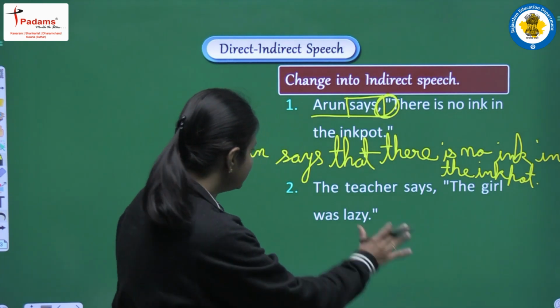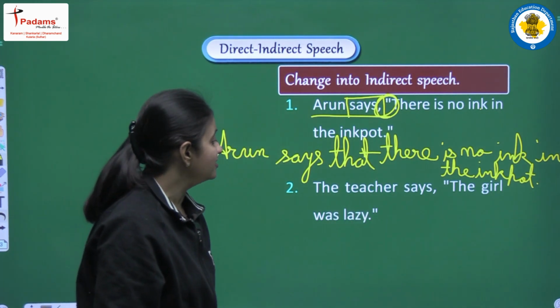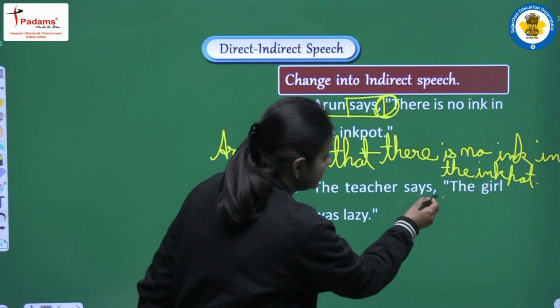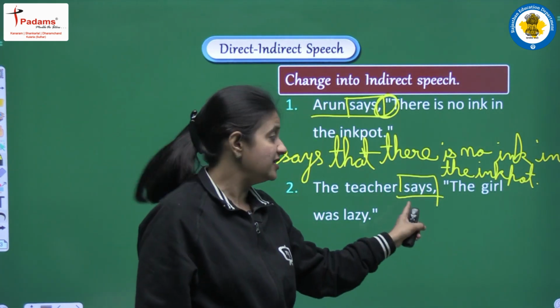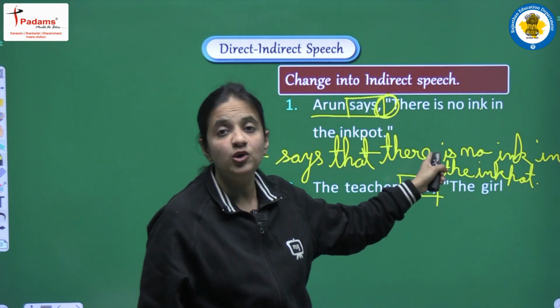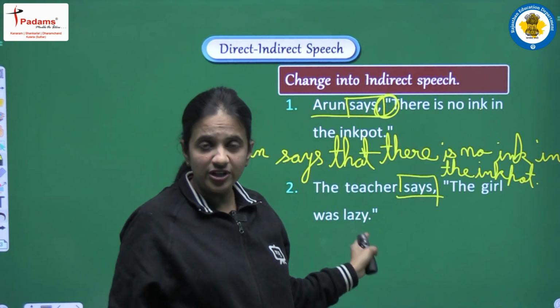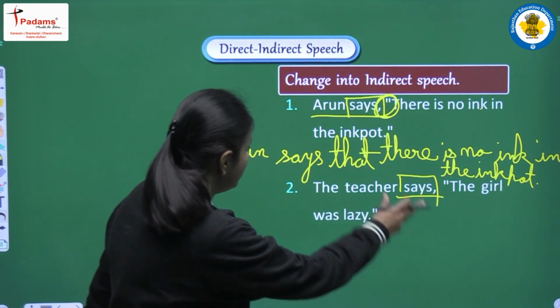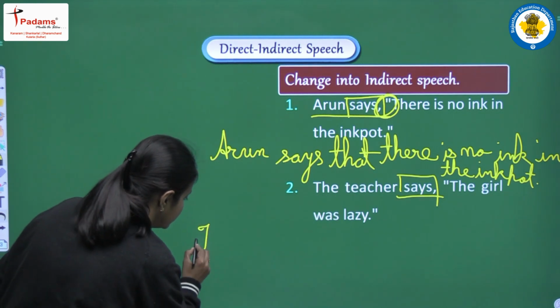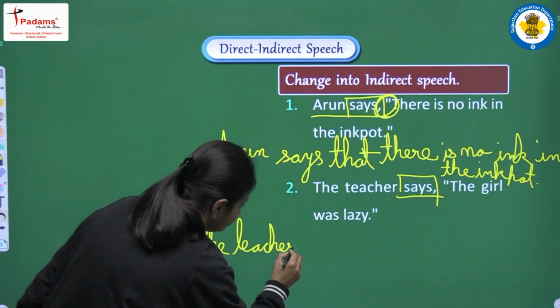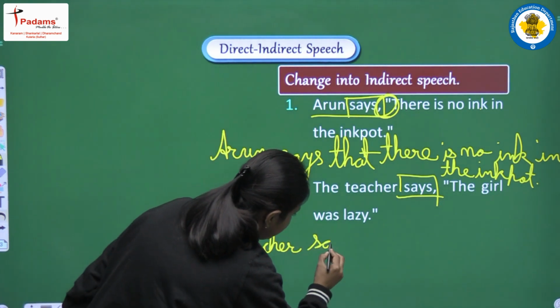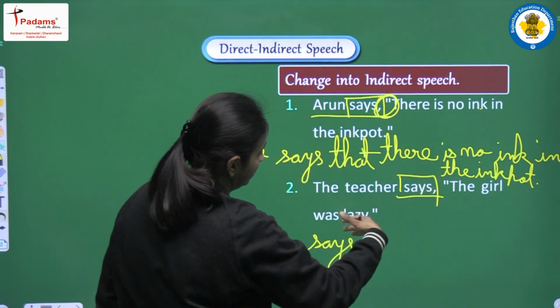Right? Let's read the second one. The teacher says the girl was lazy. In this sentence also we have present tense, present simple, here with says, and in this sentence also we have no object. So in the reporting verb we won't do any change. We will write the teacher says. The teacher says. Again, the girl was lazy.